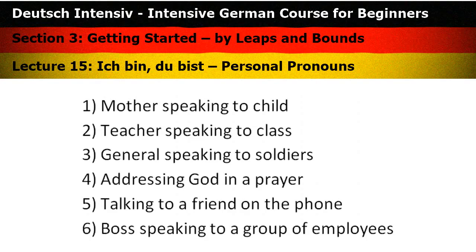In English, you is used in singular and plural. So you may mean one person or you all. A lot of people, actually. In German, there's a difference. You may use du to refer to just one person, and you can use ihr when speaking to more than one person. So now here's a short exercise. Have a look at these example situations and try to decide whether you would use du, singular, or ihr, plural, in German.